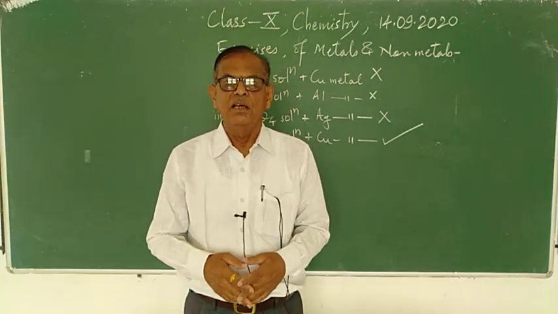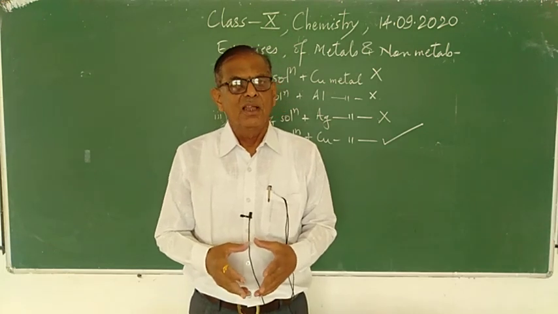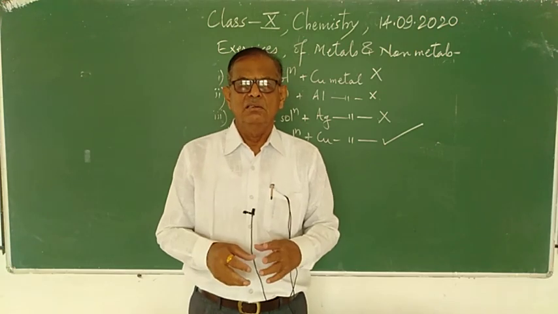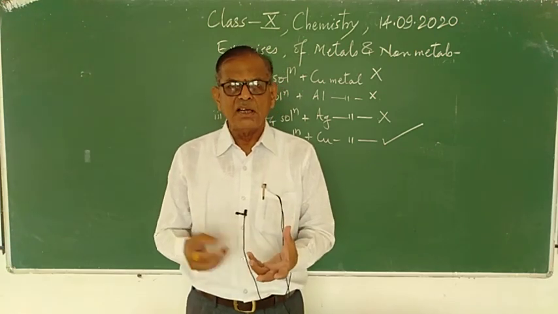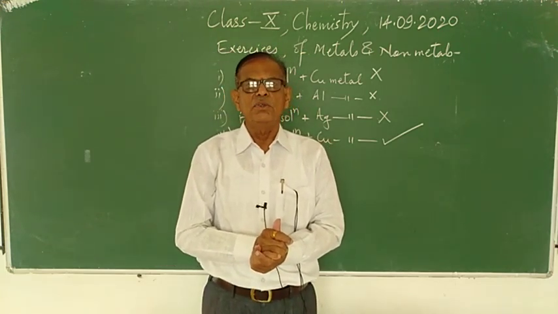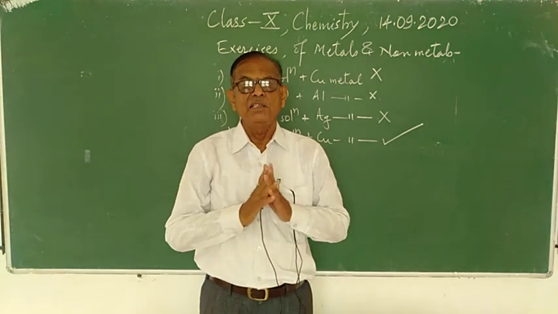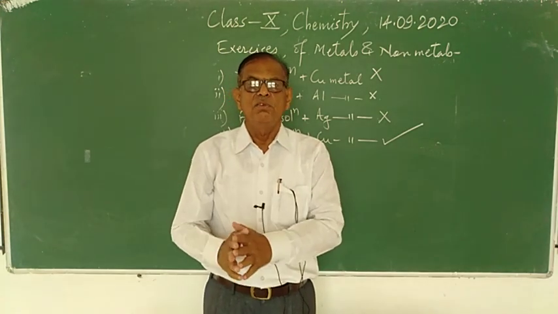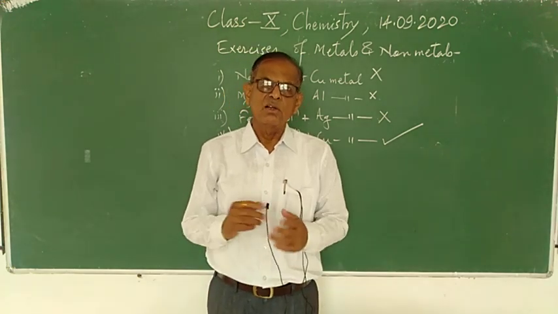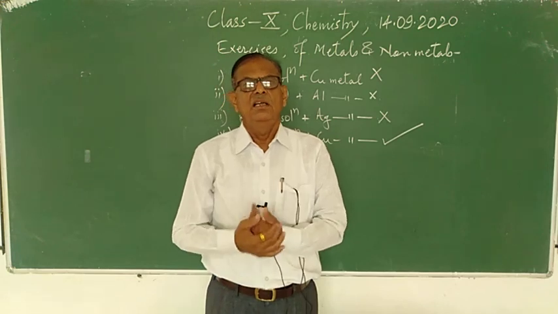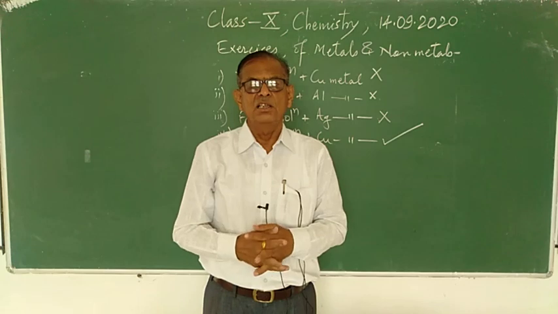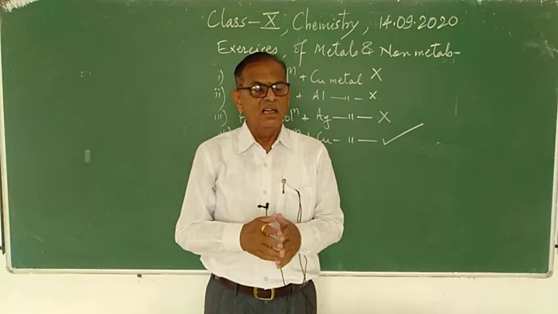But copper is costly. But now the goldsmiths are using the soda, that is common salt, and in the solution of silver nitrate they are adding the common salt. In the common salt there is Na metal which displaces the silver from silver nitrate solution, and NaCl is very cheap as compared to iron also, and it is convenient because NaCl gets dissolved in the solution easily rather than iron, which takes time.